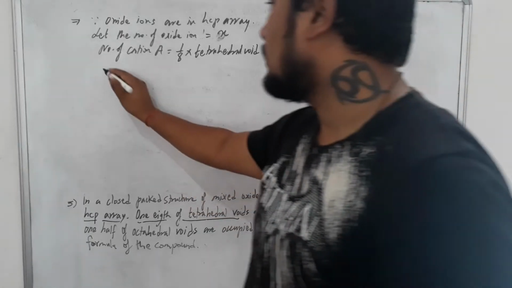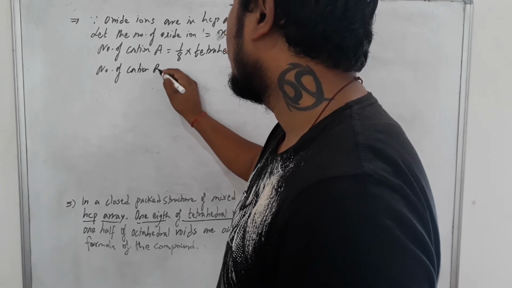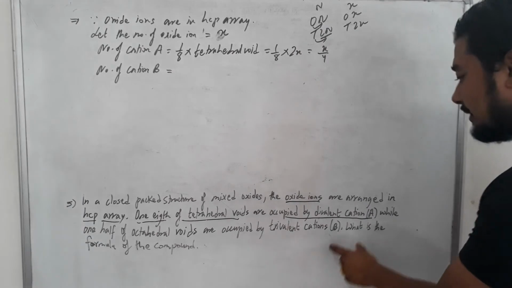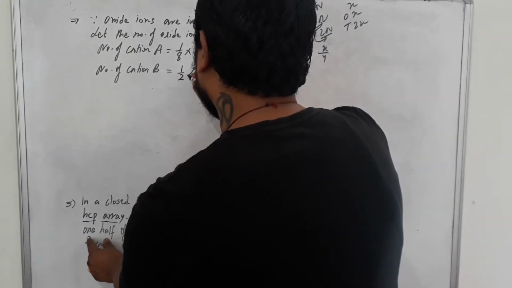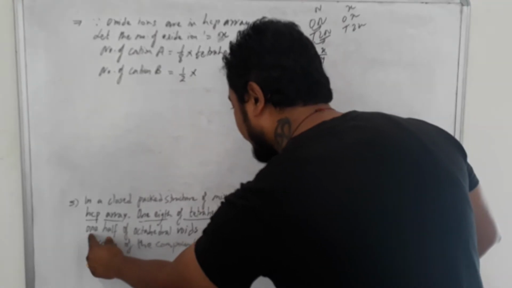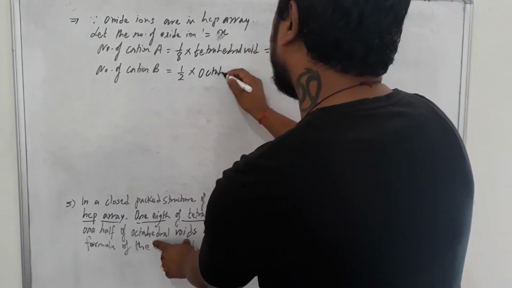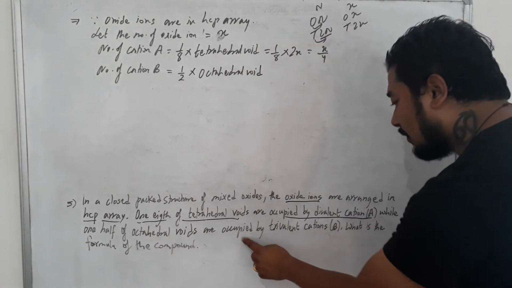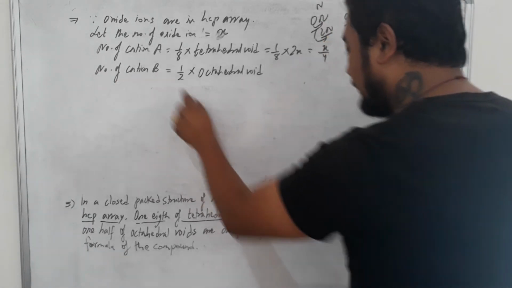Now let us see the number of the other cation B. You can see here, 1/2 means half. Half of which void? Octahedral void, students, are occupied by the trivalent cation B. So what is the number of cation B?